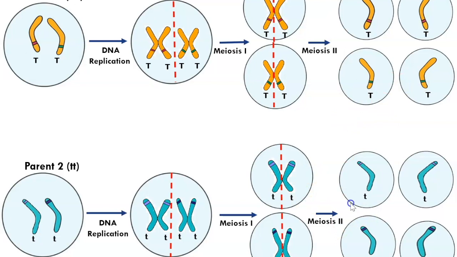This is where we discuss the Law of the Segregation. Remember, the Law of the Segregation states that 2 alleles for a heritable character will segregate or separate from each other during gamete formation and end up in different gametes.